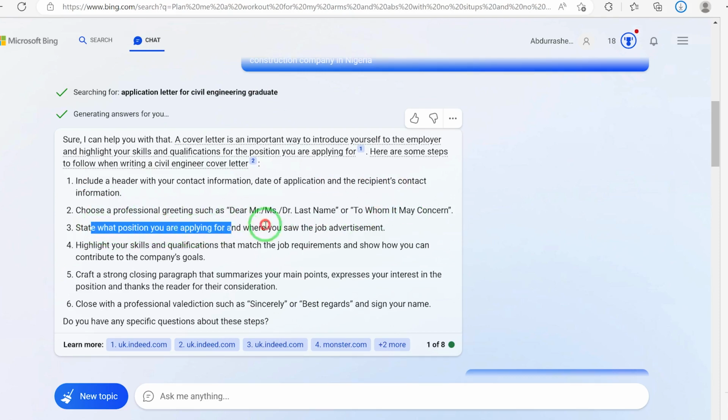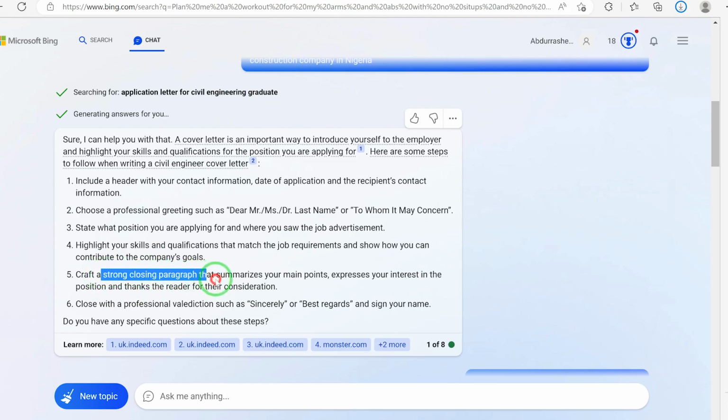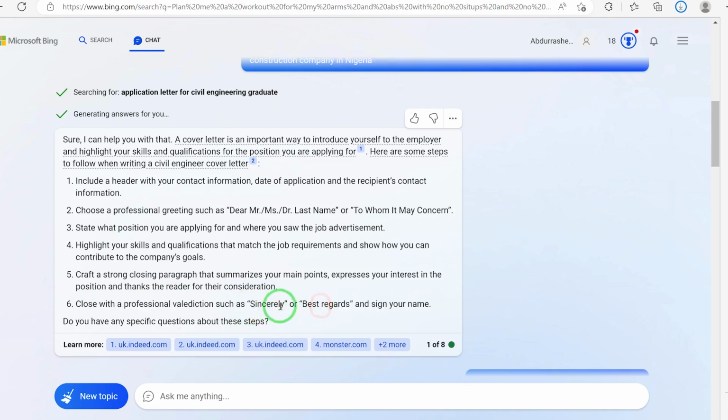State what position you are applying for and where you saw the job advert. Then highlight the skills and qualifications that match the job requirements. Then craft a strong closing paragraph that summarizes your main points, expresses your interest in the position, and thanks the reader for their consideration. Close with a professional valediction such as "Sincerely" or "Best regards," and sign your name. It then asks if you have a specific question regarding this.